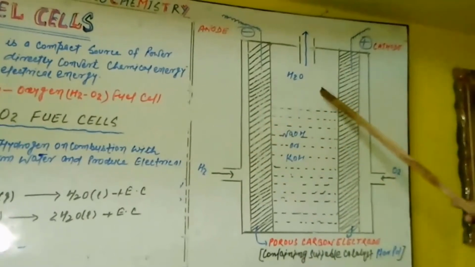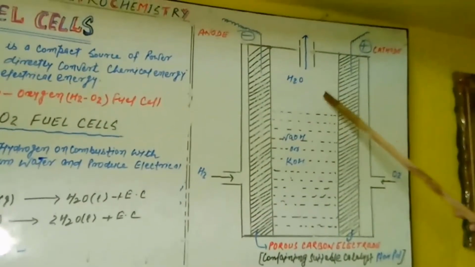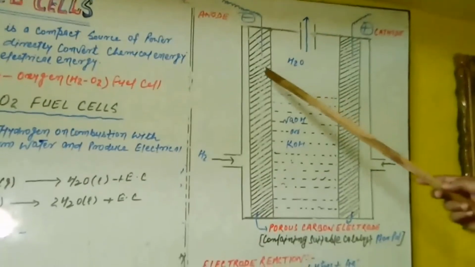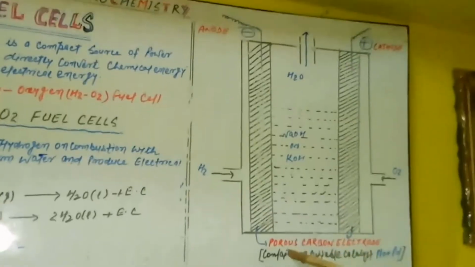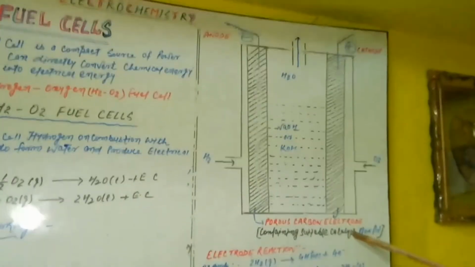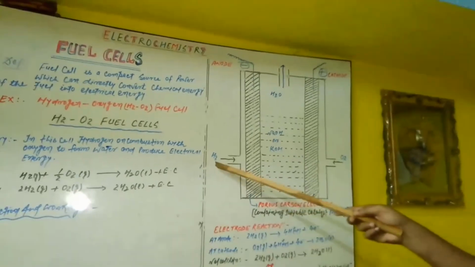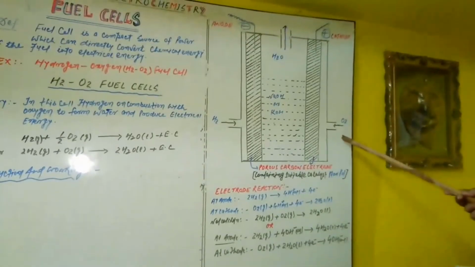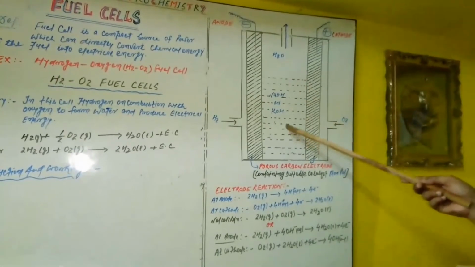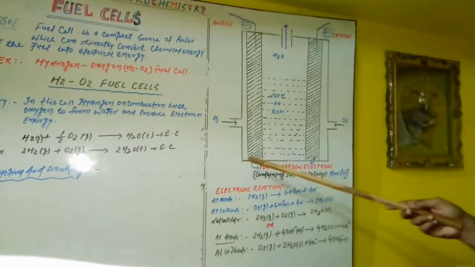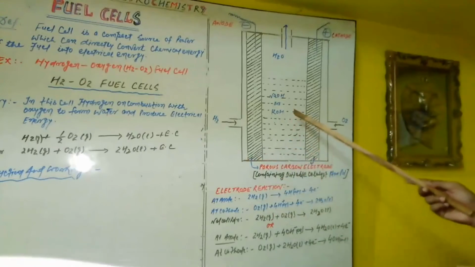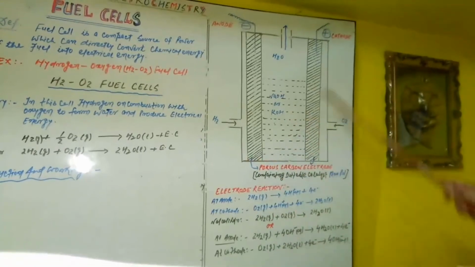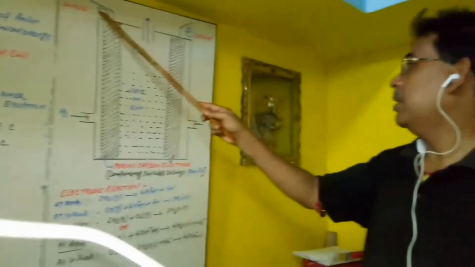Actually, in this construction, 2 electrodes are taken, which are porous carbon electrodes. On one side hydrogen gas is passed, on the other side oxygen is passed, and as the electrolyte sodium hydroxide is taken. Here the cathode and here the anode.